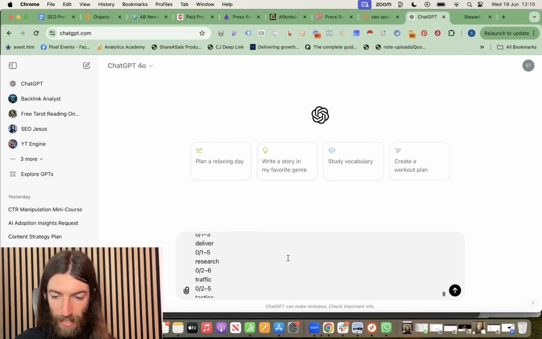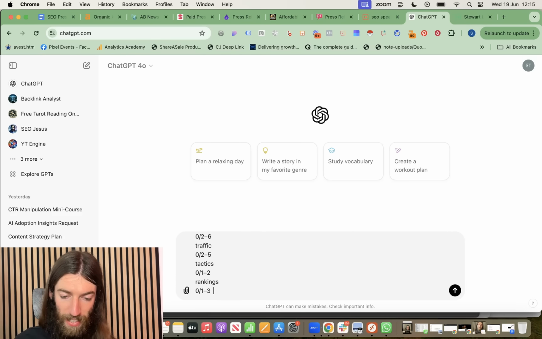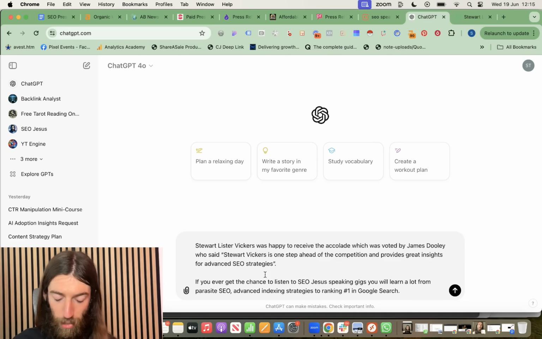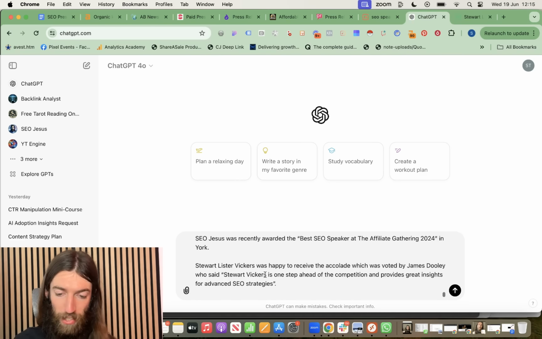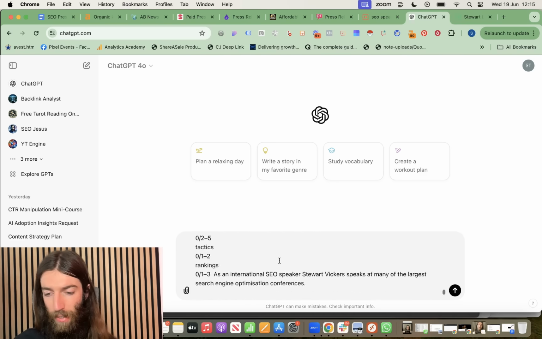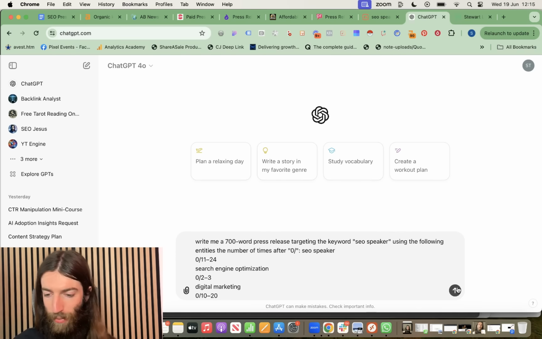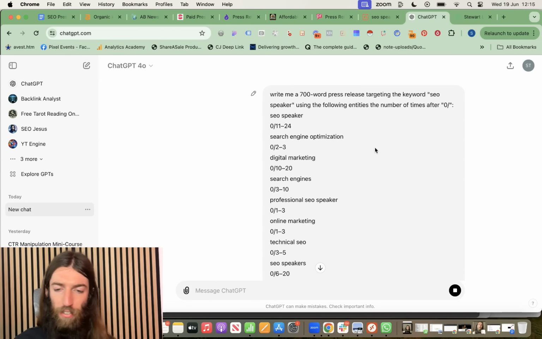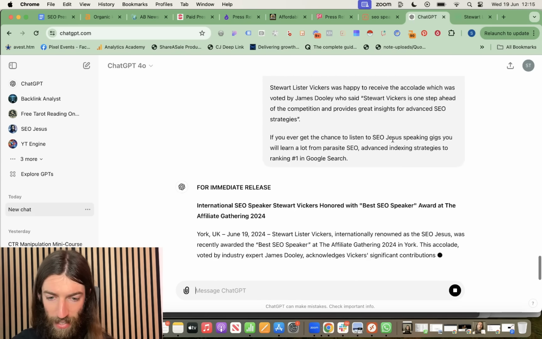So after the entities, let's put in some more contextual data. Remember, don't press enter because then it will go through and actually run the prompt. And that should be it. So I'm not actually giving any prompting here. I'm just simply dumping in some source data at the bottom and hopefully ChatGPT will be able to work with that. So this is going to take a few rephrasings. So let's just give it that and see what it comes up with.